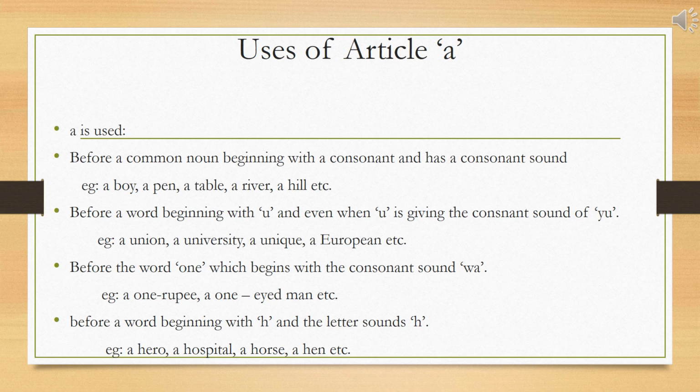Third, before the word one, which begins with the consonant sound WA. For example, a one rupee, a one-eyed man, etc. Fourth, before a word beginning with H and the letter sounds H. Example, a hero, a hospital, a horse, a hen, etc.